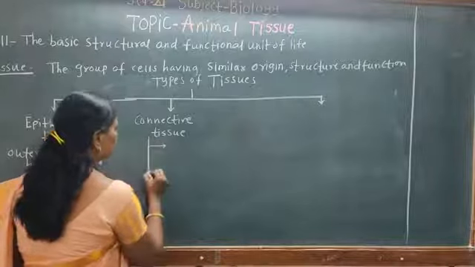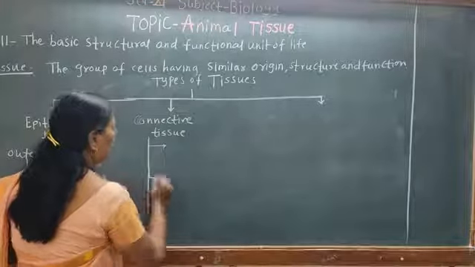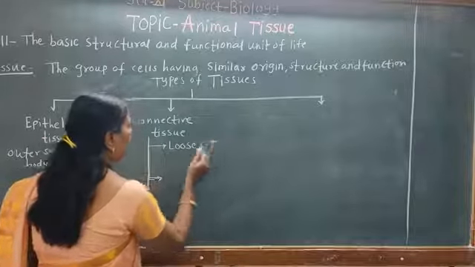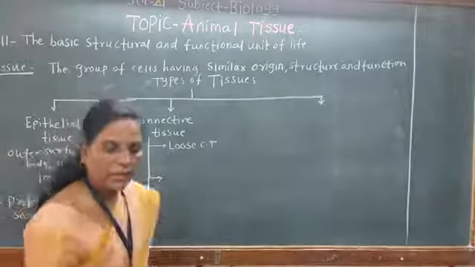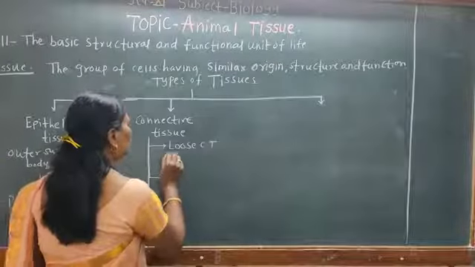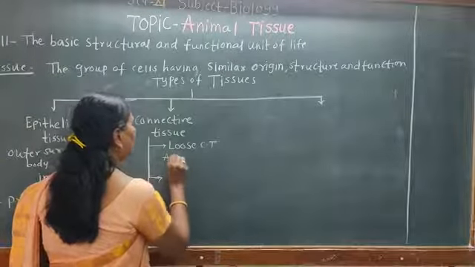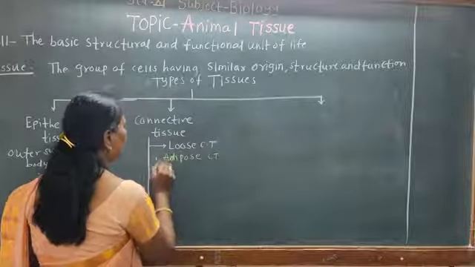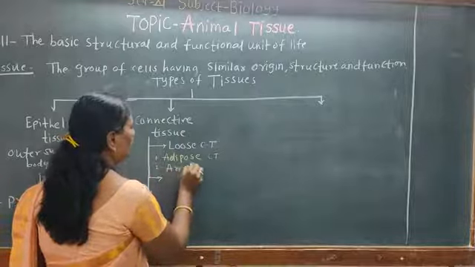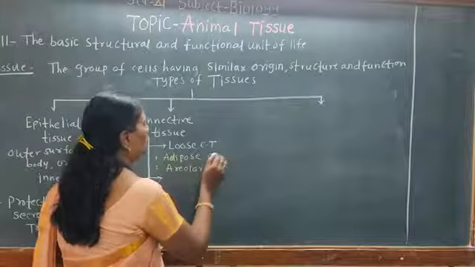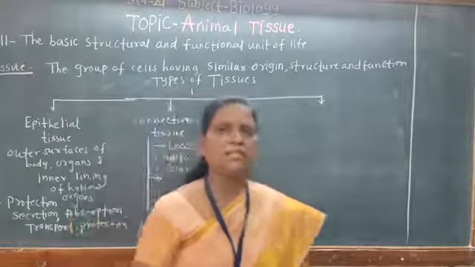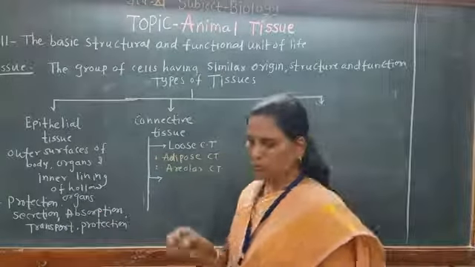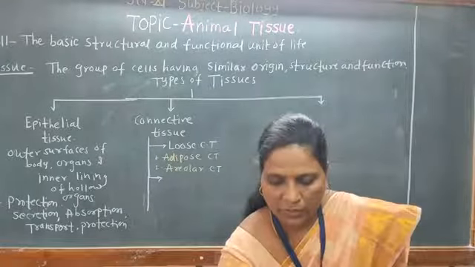First is the loose connective tissue. Mainly the adipose and areolar, the two types, that is the adipose connective tissue and second is areolar connective tissue, are the loose connective tissue. That is, the matrix is loose. Cells are loosely arranged. So such a tissue is called the loose connective tissue.